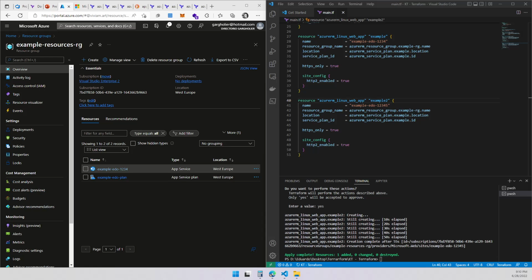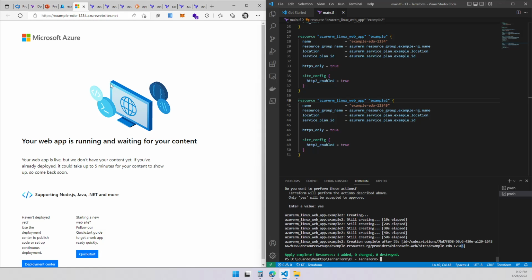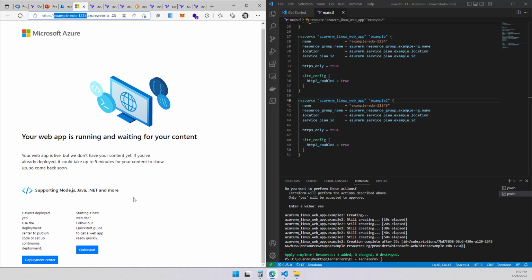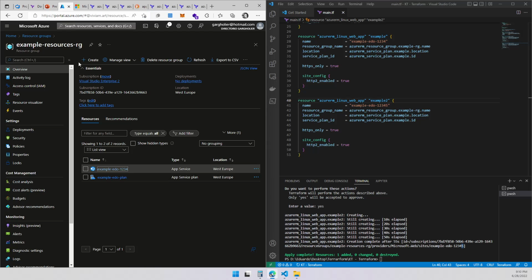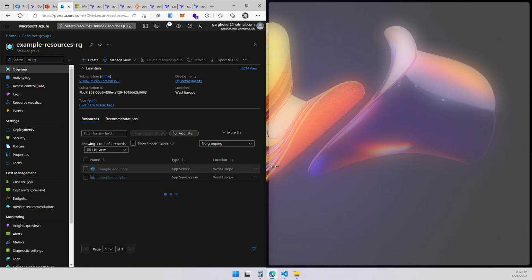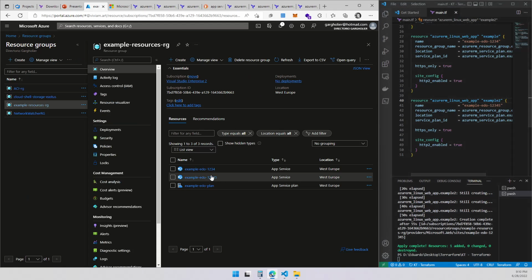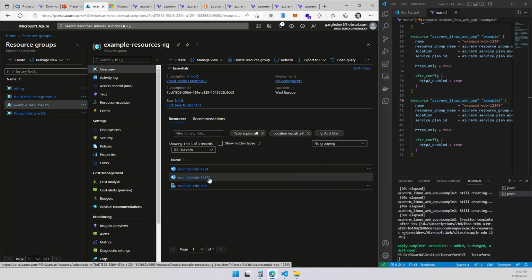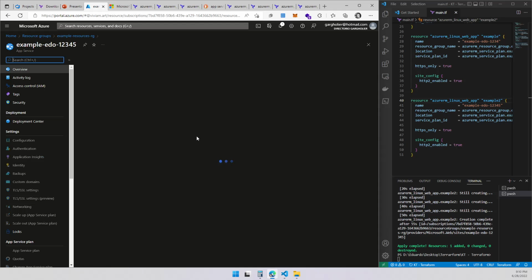Right, we are back and took a couple minutes, right? And it created. Says now we got something with five. So first of all, I'm going to show you the last website we opened up. It is example ADO1234 on the main website over here. So you can see it is working. And I'm going to refresh this to see if we got a second website under the same app service plan. And we do. We have a second one over here that is also working.